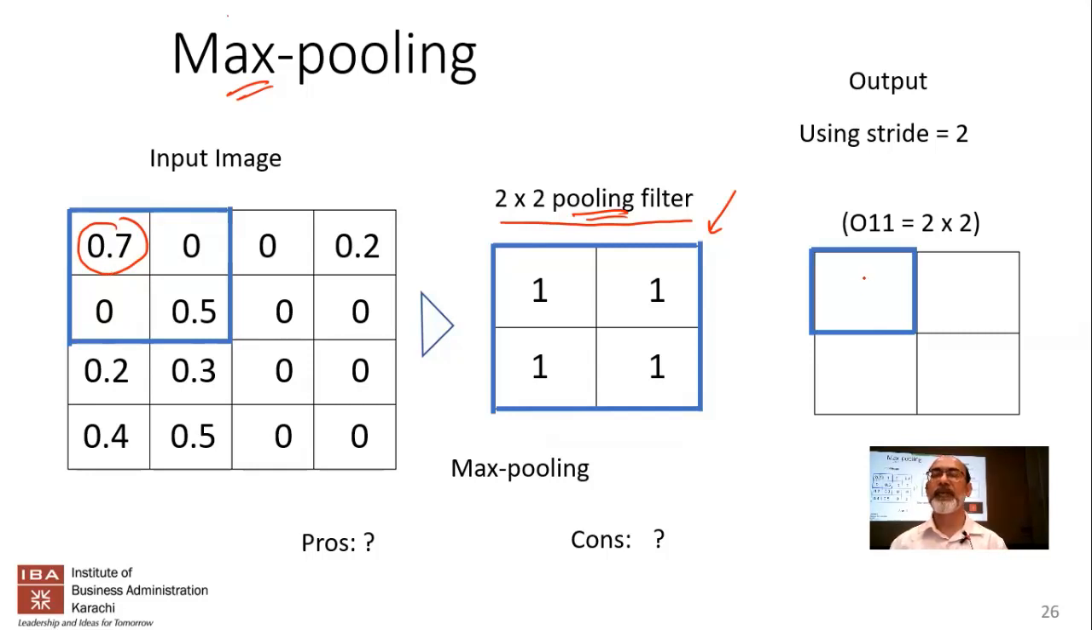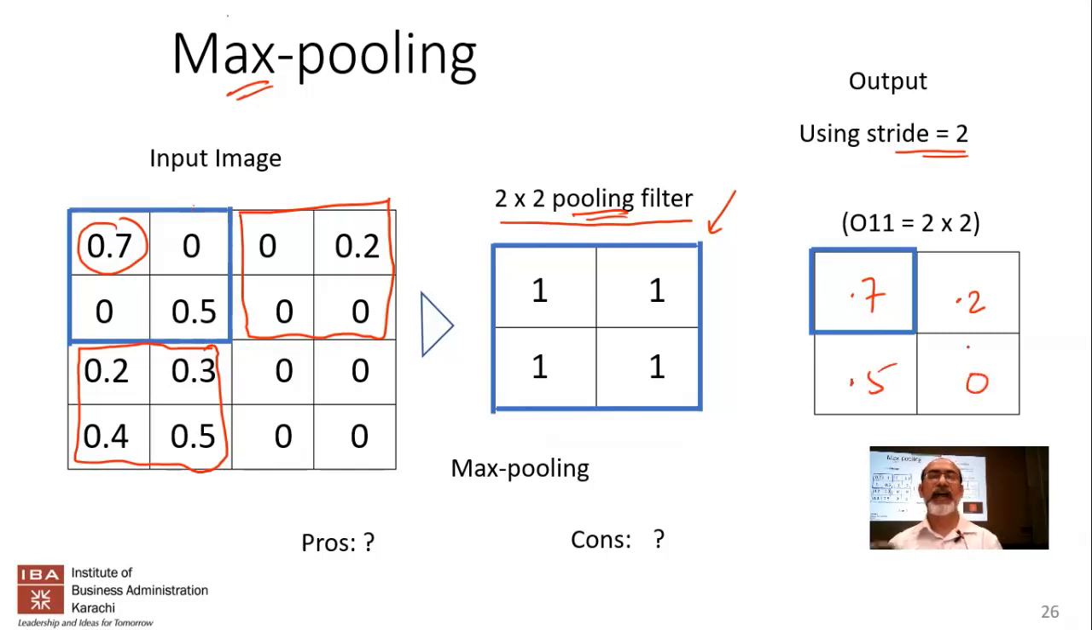So what are we going to get as the maximum value over here? 0.7. Now we're going to use a stride of 2. Stride of 2 means that instead of moving it only by 1, we're going to move it by 2. So we move this filter over here. What's the maximum value over here? 0.2. Next, we're going to use another stride of 2 and move it downwards. What's the maximum value here? 0.5. And finally, it's 0.